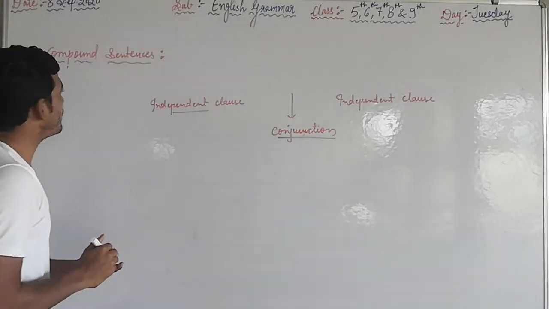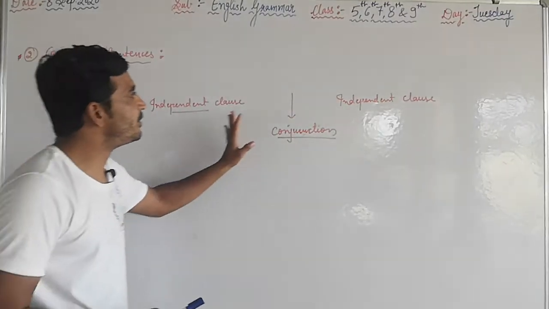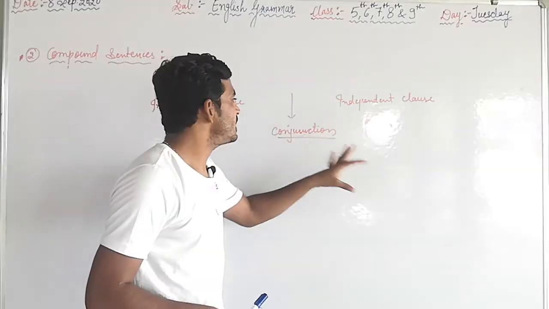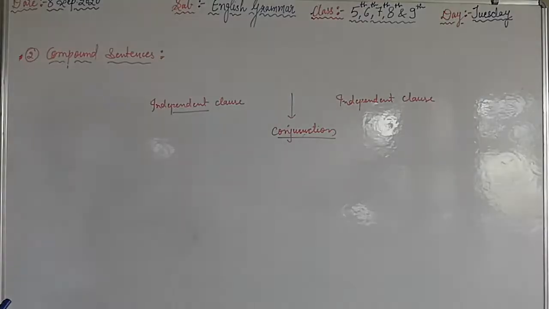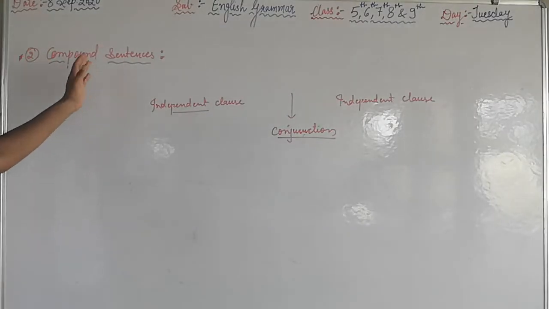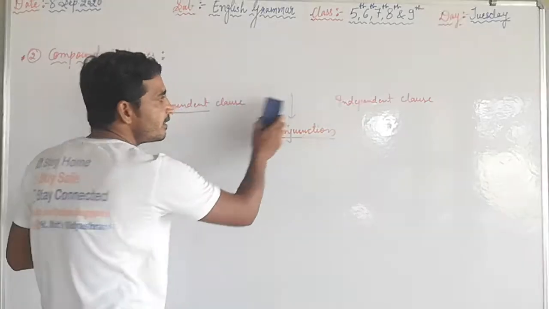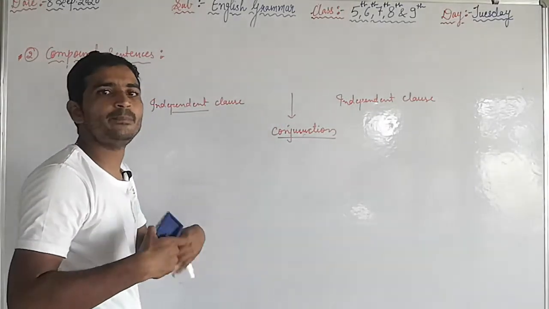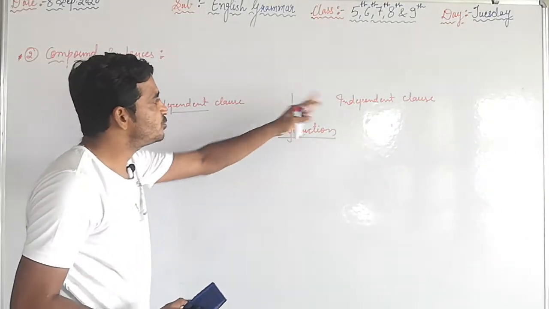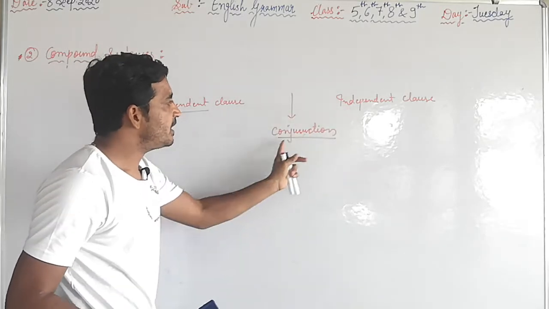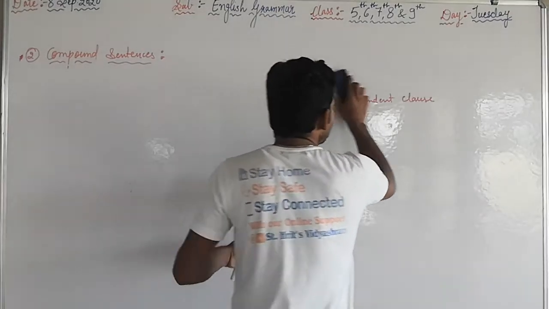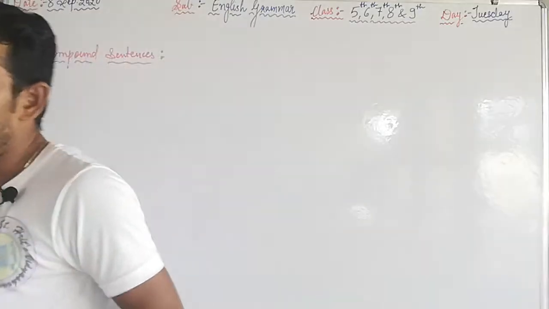Compound sentence is the sentence in which two independent clauses are there, each giving complete sense in itself, and we join these two clauses by a suitable conjunction. That type of sentence is known as a compound sentence.